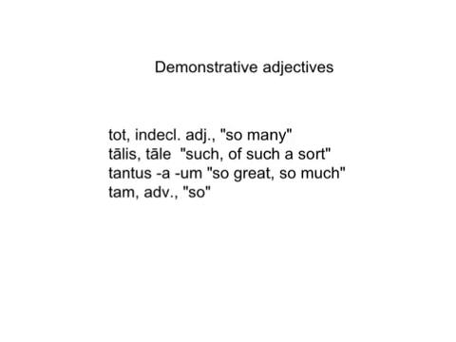You have tot, the indeclinable adjective, which means so many, right? Indeclinable means that there are no distinct cases. Tot is just the nominative, genitive, dative, accusative, ablative. Talis, tale, it's a third declension adjective, right? So remember that third declension adjectives use third declension endings. Tantus, right? The -us indicates that this is a first, second declension adjective. And then tam, the adverb, so. So that's just an adverb, but it's part of this demonstrative set that will be correlative with the other set.